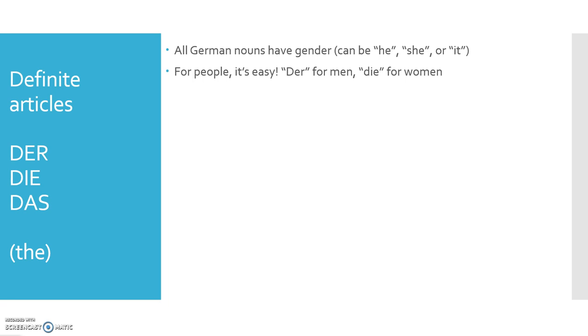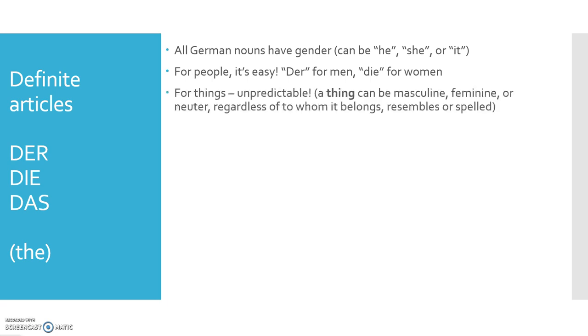Die Schwester, the sister. Der Bruder, the brother. Die Studentin, the female student. Der Student, the male student. So far so good. But for things, everything in English, all things that we see, we would just say it, right? It, the desk, it, the phone, it, the potato, whatever. But in German, a thing can be masculine, feminine, or neuter regardless of to whom it belongs, what it resembles, or how it is spelled.